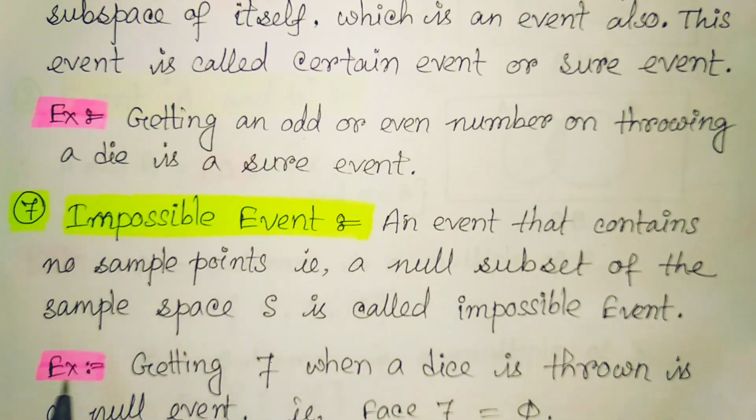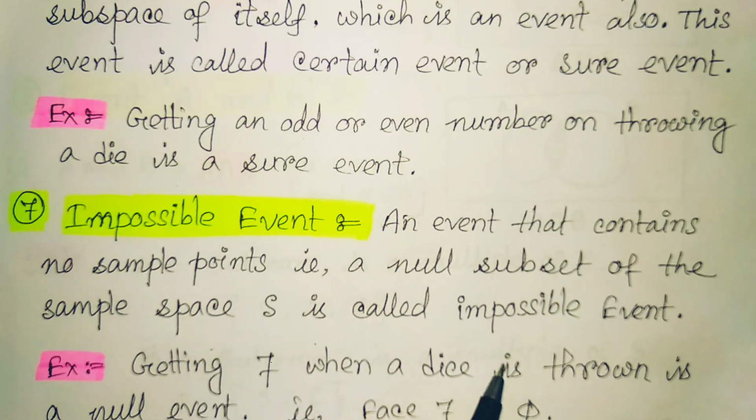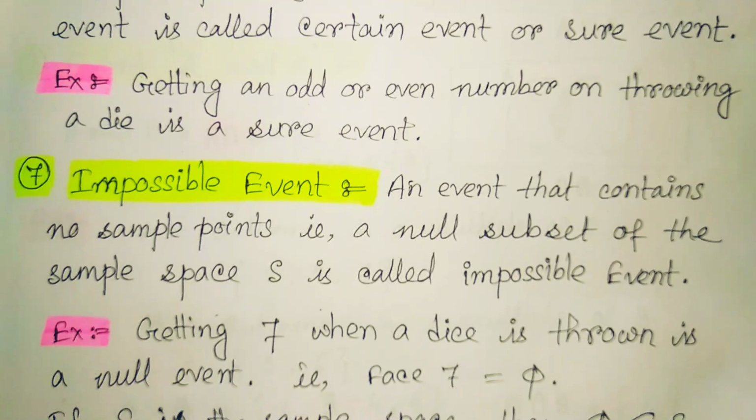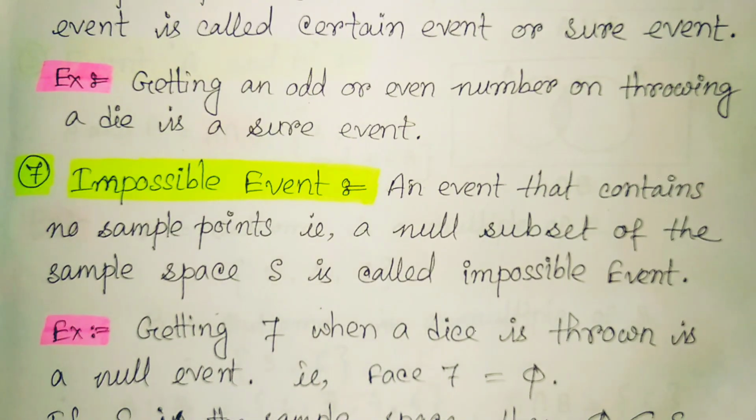Next is the impossible event. An event that contains no sample points, that is, a null subset of the sample space S, is called the impossible event. It is obvious that if your event does not match the sample space, then it is an impossible event that will not happen.